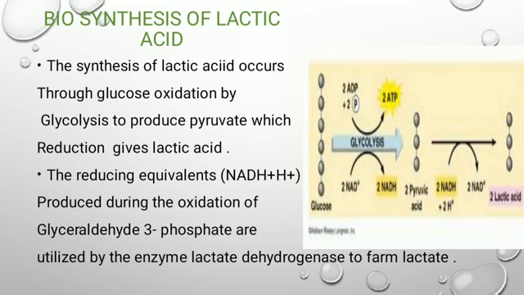In this reaction, two molecules of pyruvic acid form two molecules of lactic acid. First, glucose forms two molecules of pyruvate, a reaction known as glycolysis. Again, two molecules of pyruvic acid form the end product, two molecules of lactic acid. This is the biosynthesis of lactic acid.